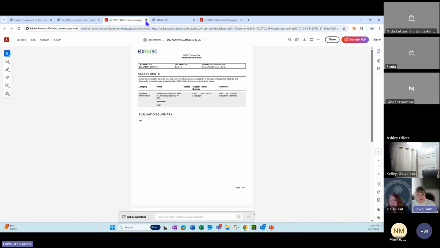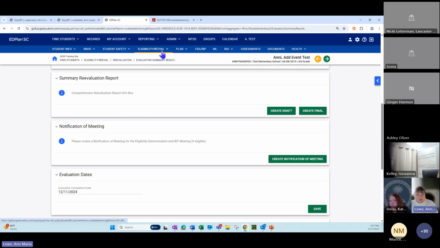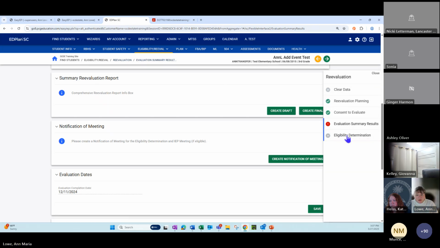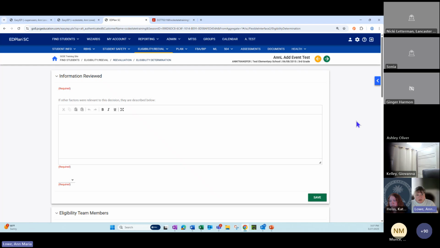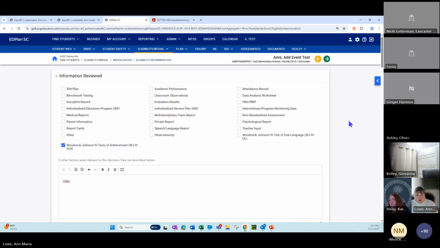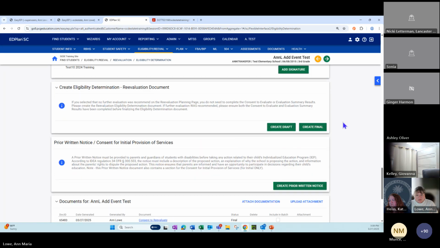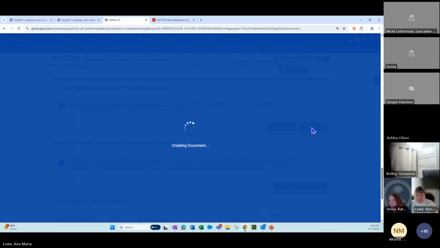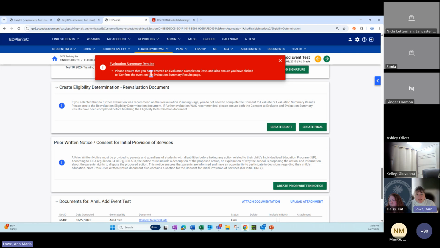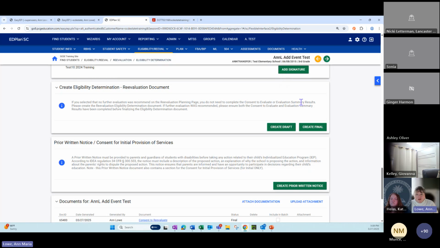And then when you get to eligibility determination and you create the final, it will create a final. Right now it's giving me this evaluation summary results is missing, but it will create the final, but it won't pull the final up for you to see it.